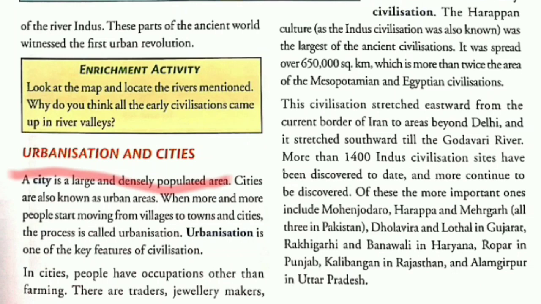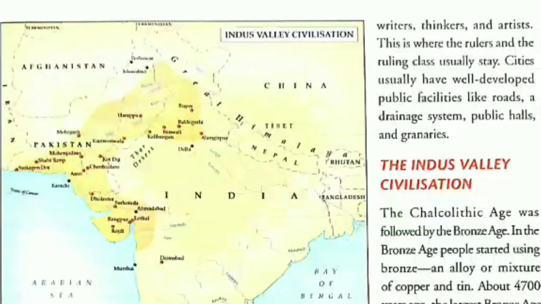In cities, people have occupations other than farming. In cities, there are traders, jewelry makers, writers, thinkers, artists. This is the place where all the rulers and the ruling class usually stay. Cities usually have well developed public facilities like roads, drainage system, public halls and granaries.